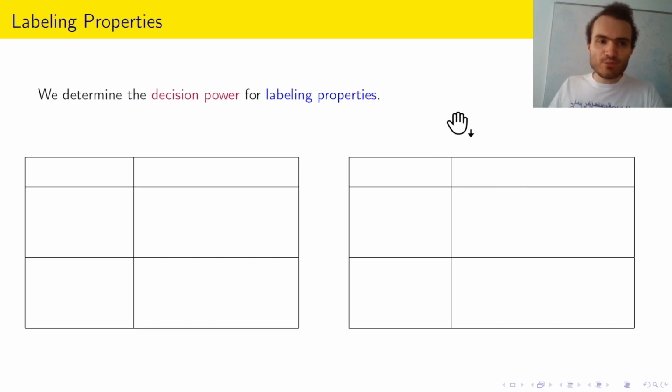So there's one important restriction we make for our decision power results. We're only determining the decision power for labeling properties. The problem with general properties is, imagine you allow properties like, if the graph is a star, decide whether there are more blue nodes than red nodes. If the graph is a cycle, then decide whether there are more green nodes than red nodes. Otherwise, decide whether all colors occurred the same number of times.